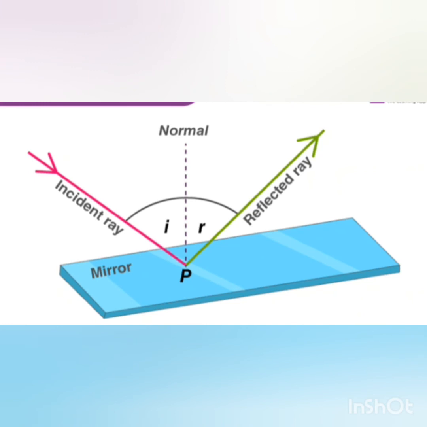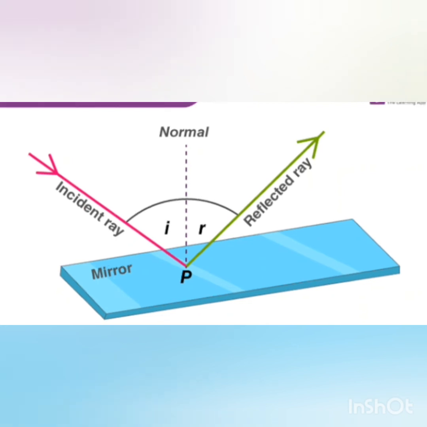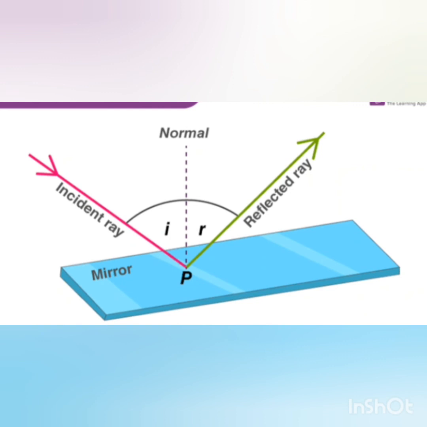The perpendicular line drawn on the surface of the mirror at the point of incidence is known as the normal. Here the normal is drawn at point P and it is perpendicular to the plane mirror.